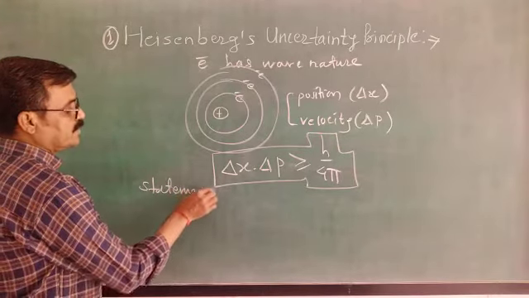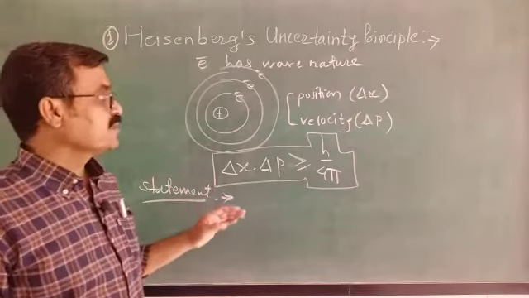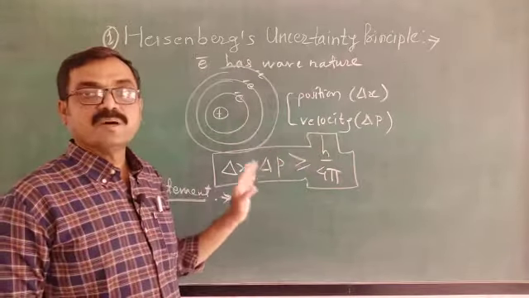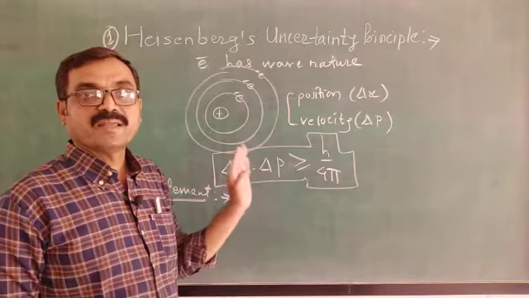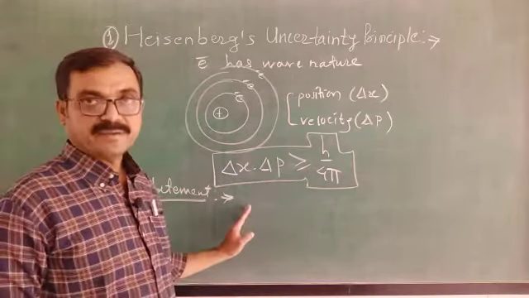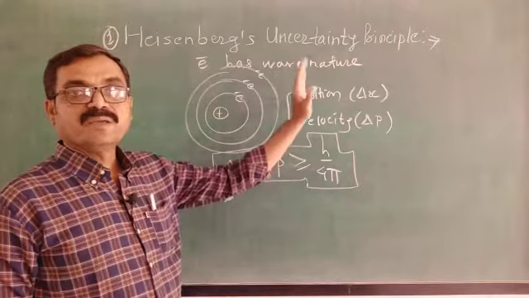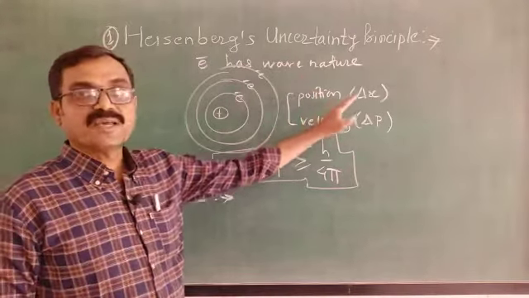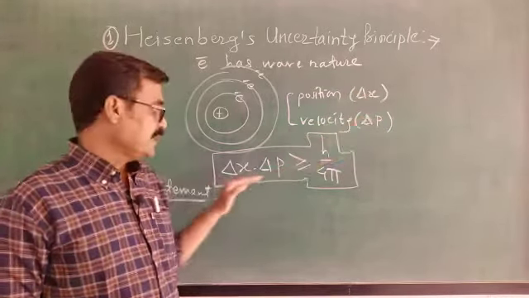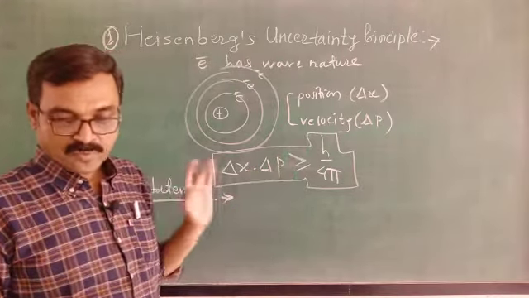See carefully. It is impossible to measure both simultaneously, position and velocity, of a moving microscopic particle like electron with a great accuracy. This is the statement. Now what is the mathematical statement? If there is uncertainty in the position as delta x, uncertainty in the momentum as delta p, then delta x into delta p is greater than or equals to h upon 4 pi.